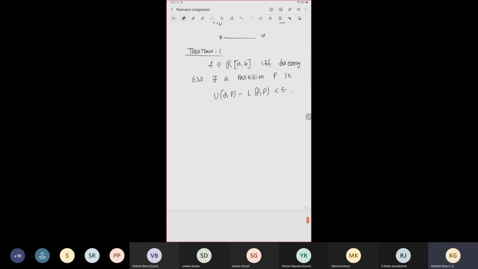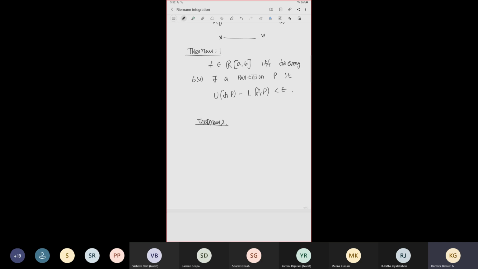So the next theorem that I will prove here, theorem 2. Now we will describe a class of Riemann integrable functions. Which functions are Riemann integrable? We know that constant functions are Riemann integrable, and monotone functions are Riemann integrable. We also know a wide class of functions which is very important in analysis, called continuous functions.